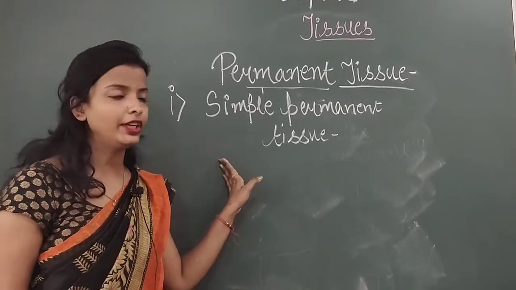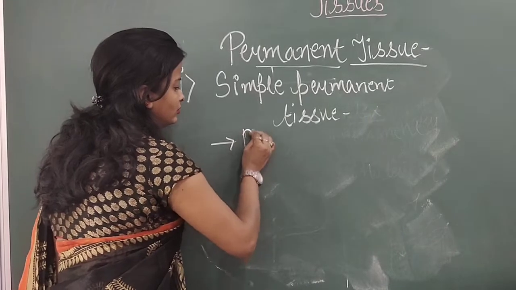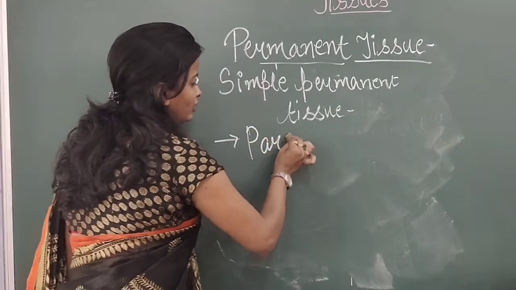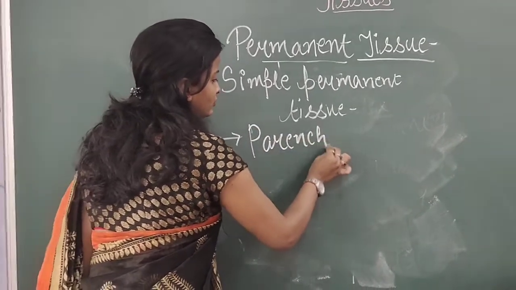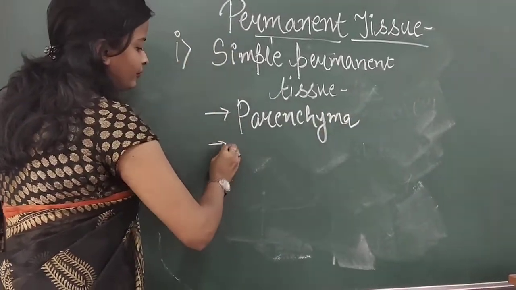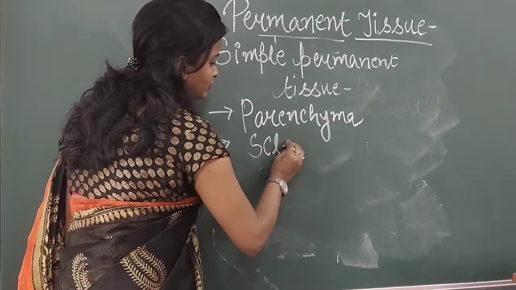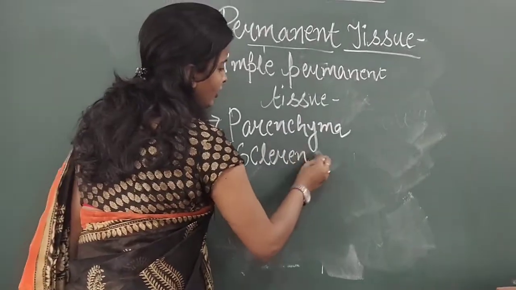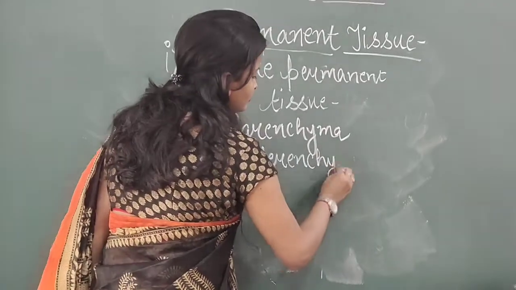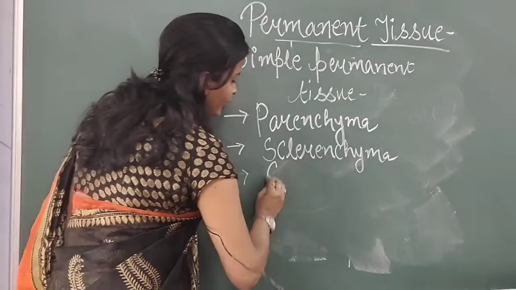So what are those three types? First one is parenchyma, then the second one is sclerenchyma, and the third one is collenchyma.